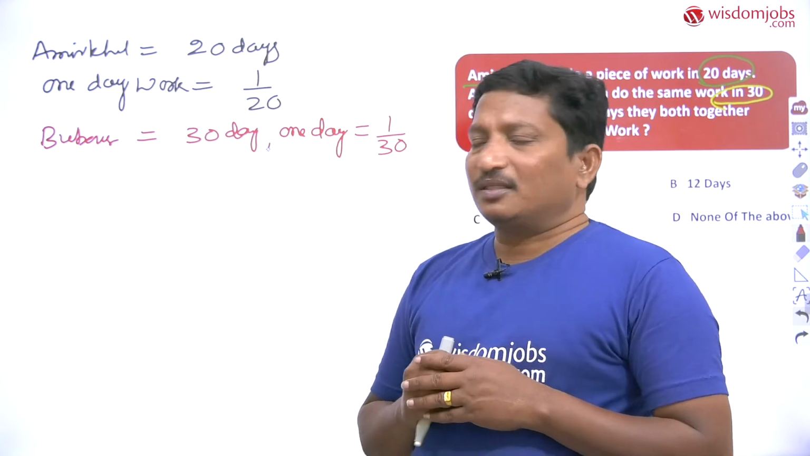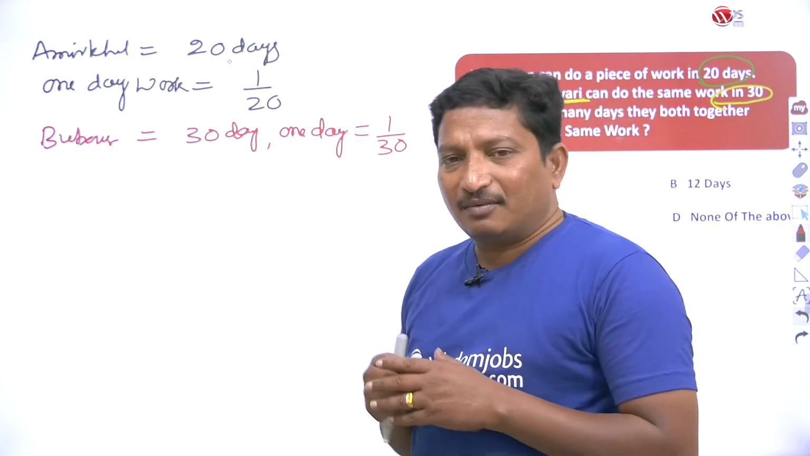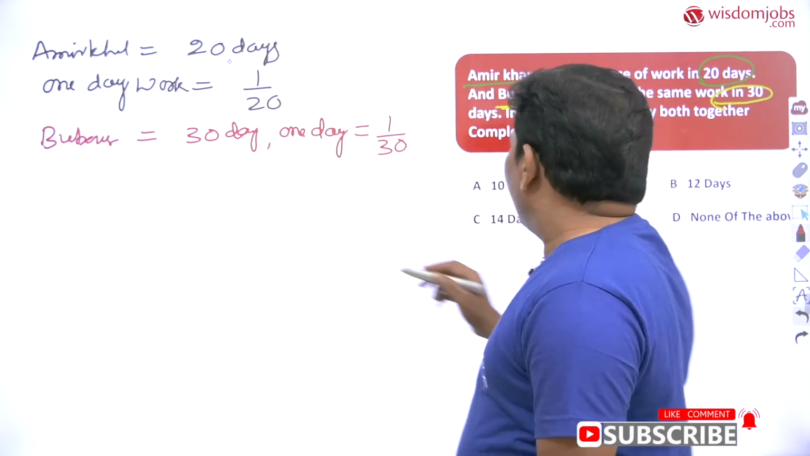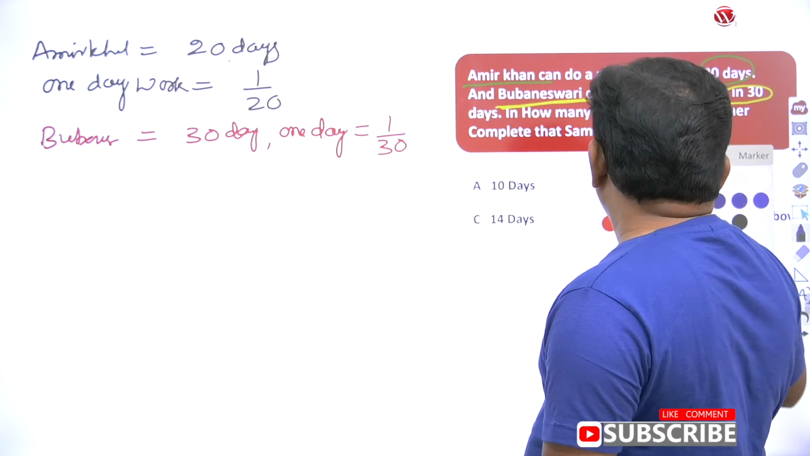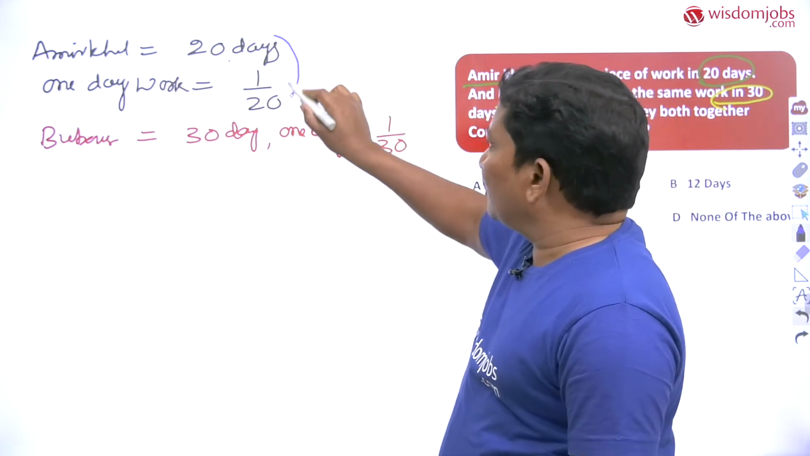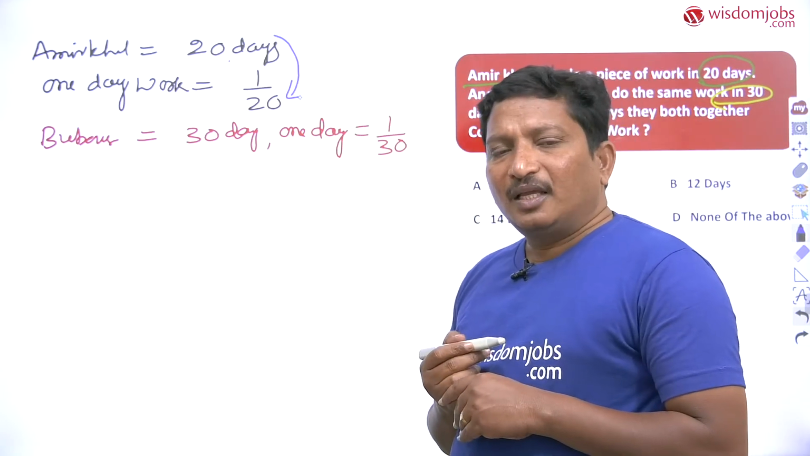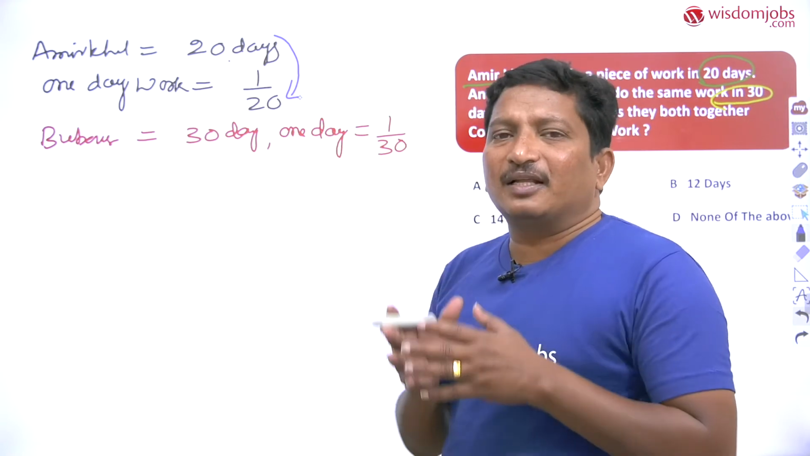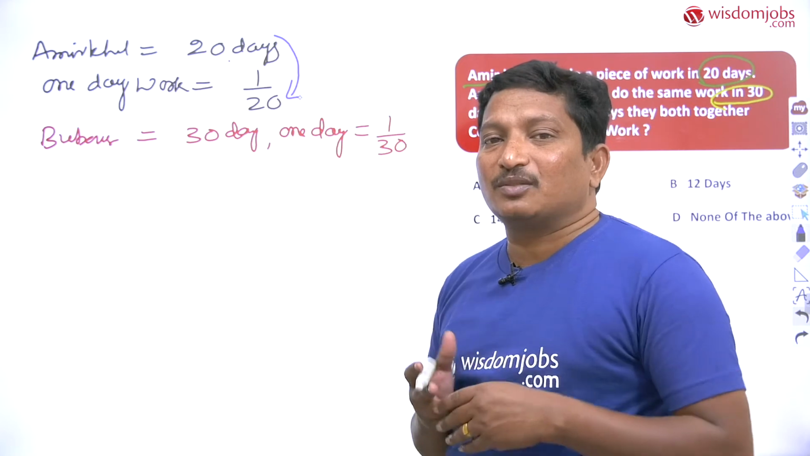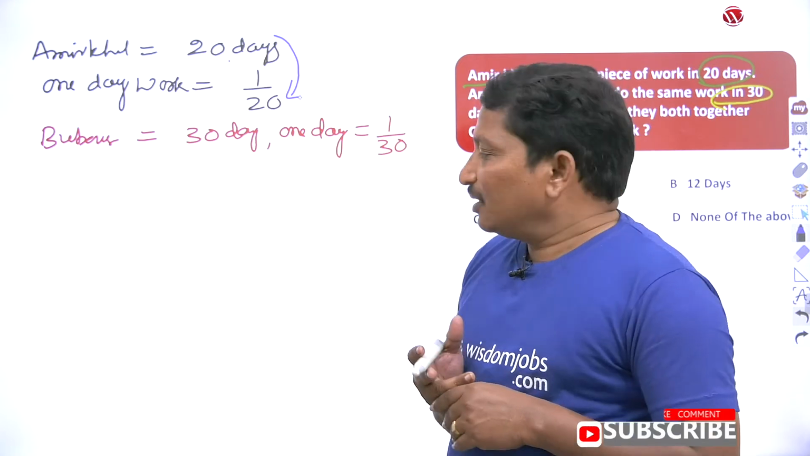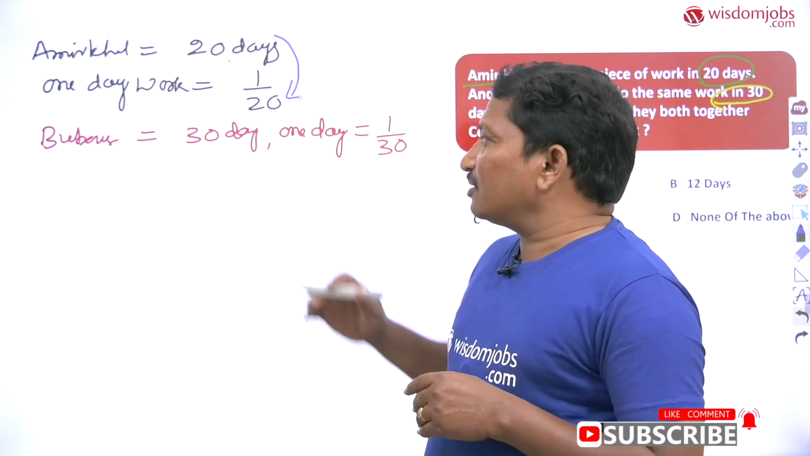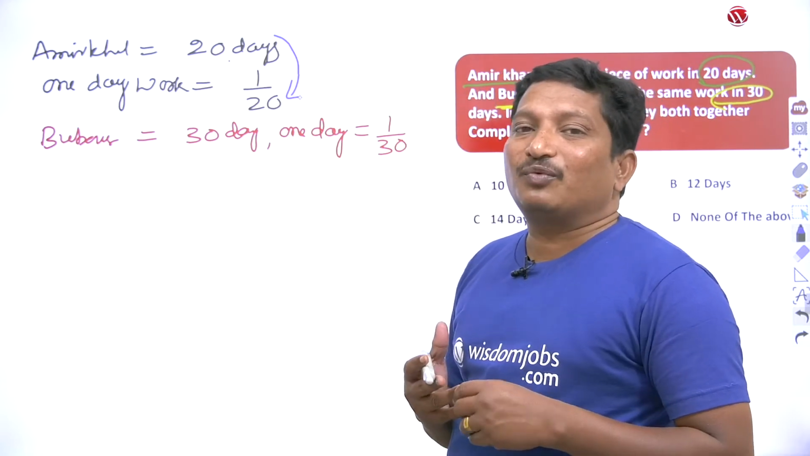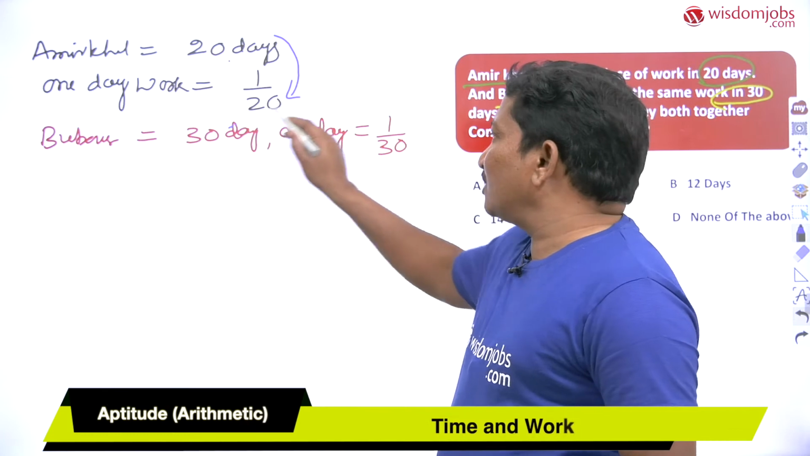For example, Amir Khan can do a piece of work in 20 days. To find the one day work of Amir Khan, it equals 1 by 20. If you want to find the one day work of any person, when you get the completion days, the result is 1 by that many days. The second person is Bhubaneswari, who can do the piece of work in 30 days. To find the one day work of Bhubaneswari, it equals 1 by 30.